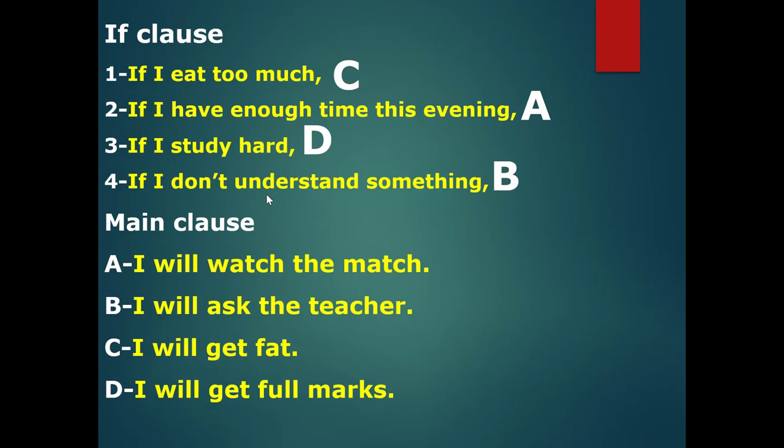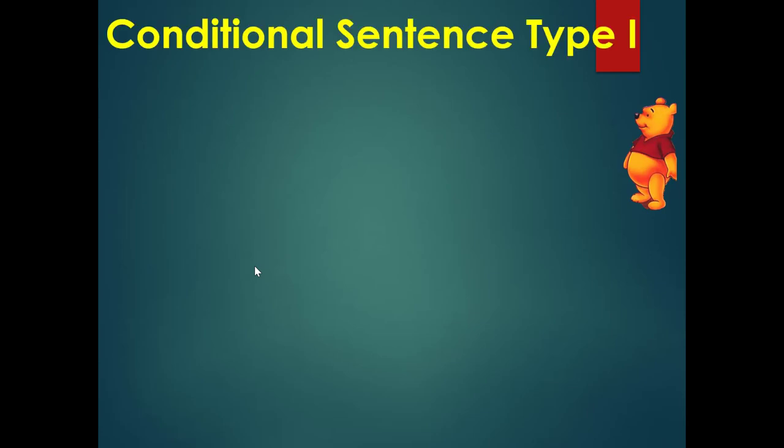You can notice here, dear students, that after the if clause, in the four sentences, we used a comma between the if clause and the main clause. The only way to not write the comma is to start with the main clause. Let's continue. Now let's see what is the function for the conditional sentence type 1.